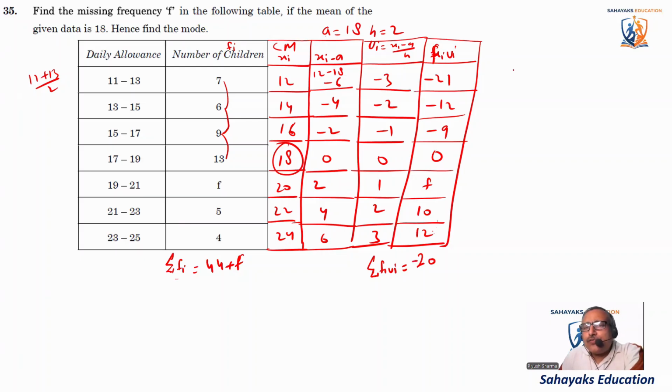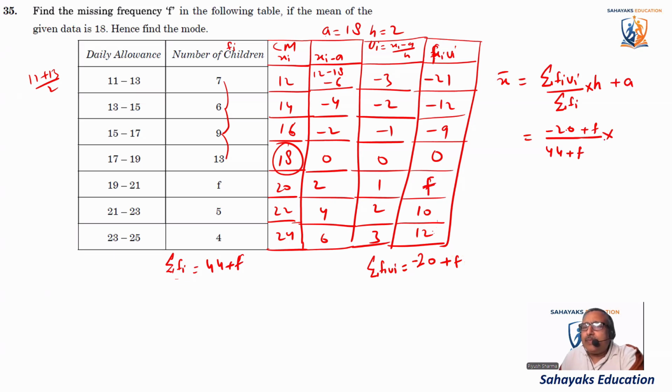So now the formula. The formula is X bar is equal to sigma fiui divided by sigma fi, multiplied by h, plus A. So this is the formula. So sigma fiui is minus 20 plus F, divided by sigma fi. Sigma fi is 44 plus F. Sorry, this is minus 20 plus F. Okay, this F is also there.